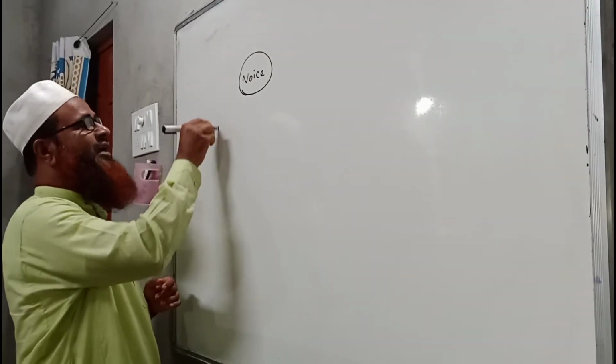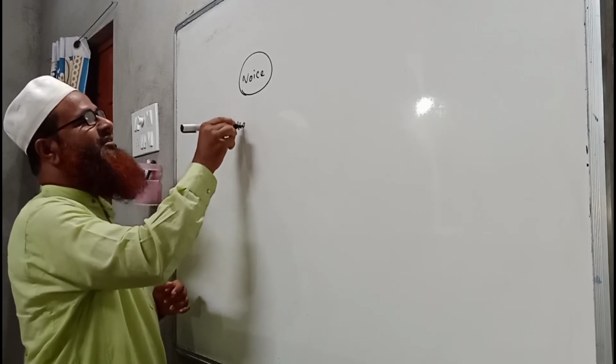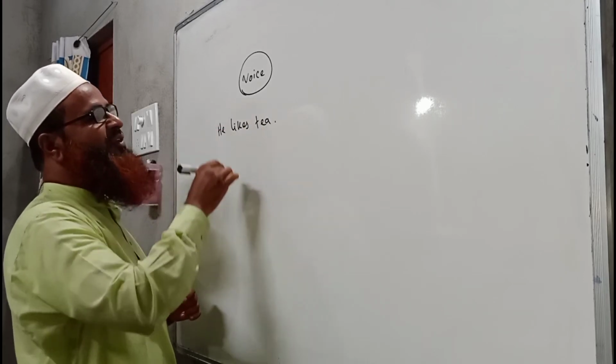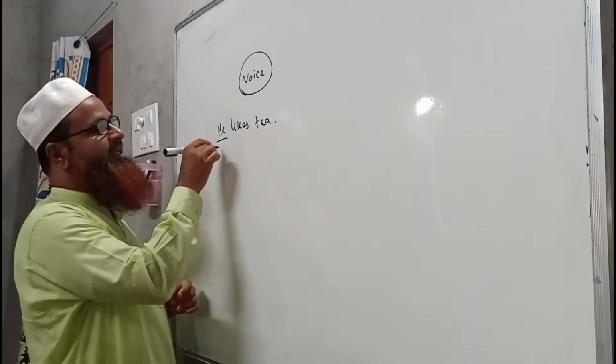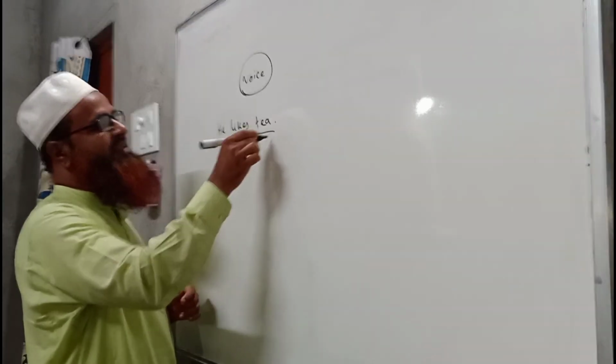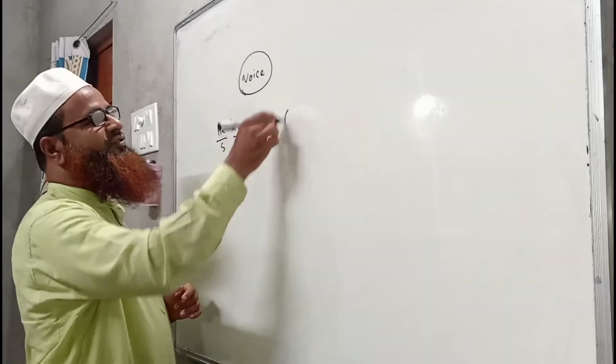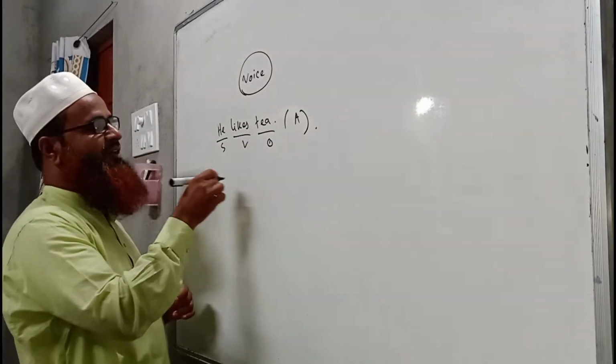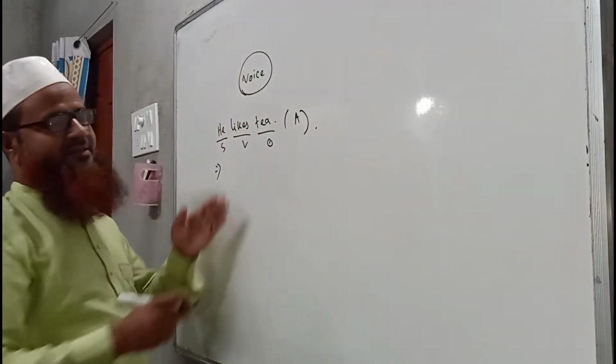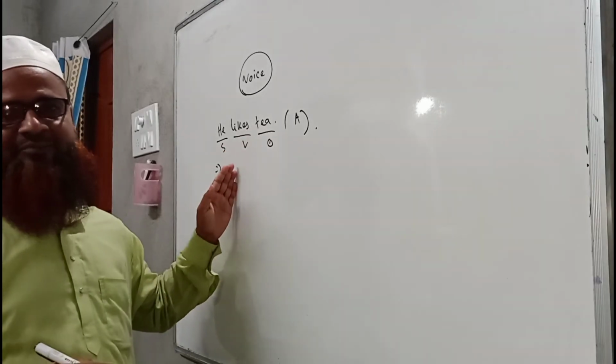Here you can see, he likes tea. I have written a very simple sentence. Here he is the subject, likes is the verb, and tea is the object. To change it from active to passive, the object has to be made subject.